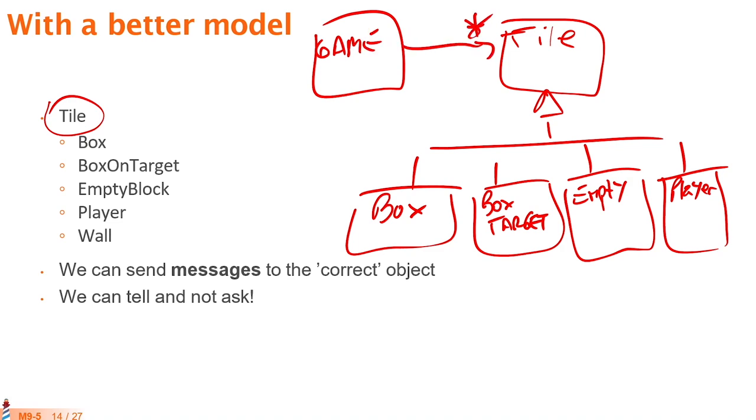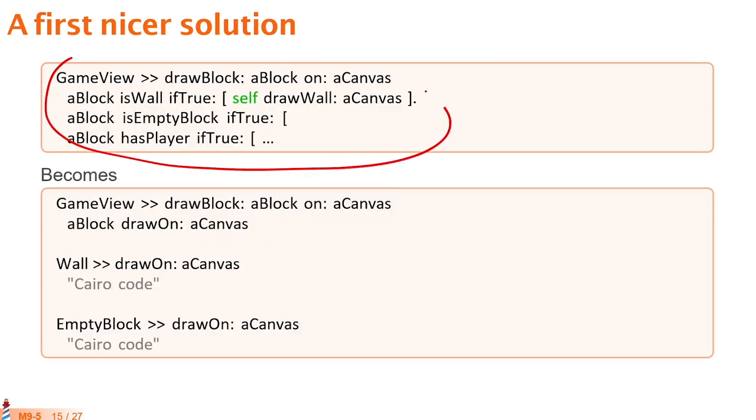And then, once we have a rich model like this, we can just send messages to these objects, and each of these objects is going to do the right thing. If we want to replace this old and tricky implementation, one way to do it is to use our nicer model and to use delegation on the new classes that we are using. So we are just going to delegate to tell the objects to do something.